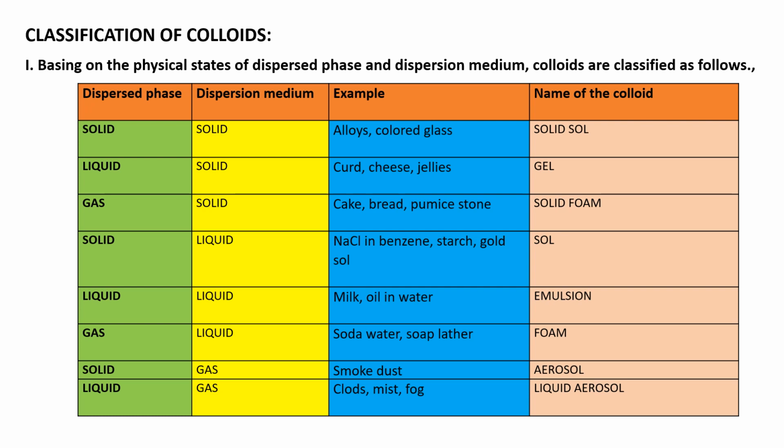So you can note down the examples also, students. This is the first type of classification. It depends on the physical states of dispersed phase and dispersion medium. So these are all the types of colloids we have based on the physical state.